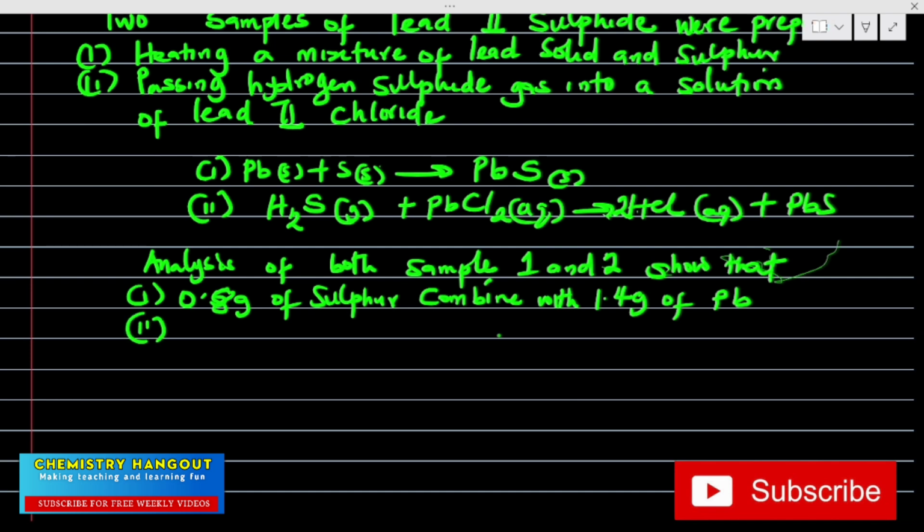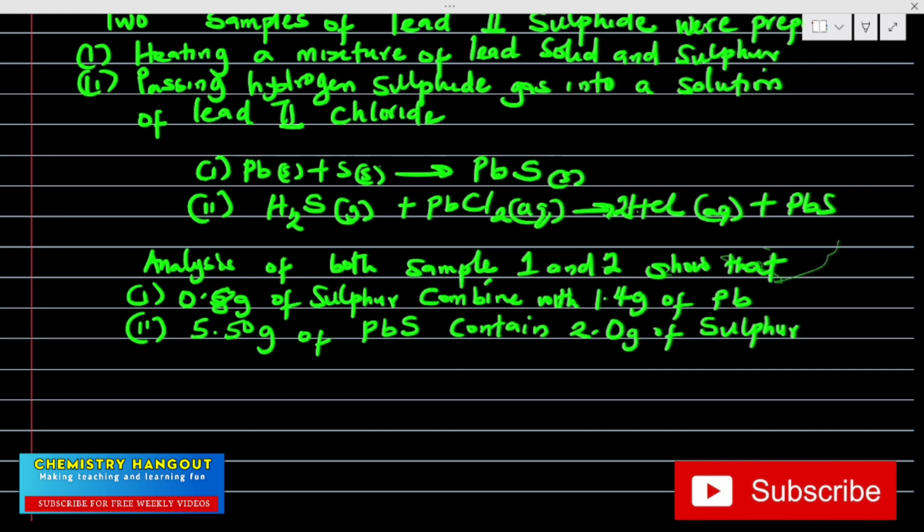So in sample 1, they said 0.8 gram of sulfur combined with 1.4 gram of lead, while in the second sample, they gave us 5.50 gram of lead sulfide. Please pay attention to this, JAMB students, WAEC students. It contains 2.0 gram of sulfur. If it is a WAEC question, they will say use these details to verify a particular law. They won't even give you the law. They might say use this result to illustrate a law in chemistry.